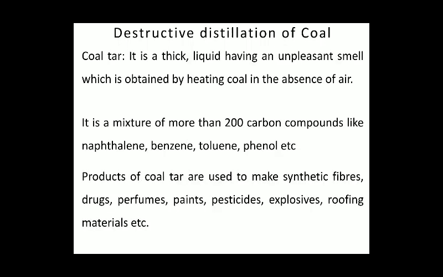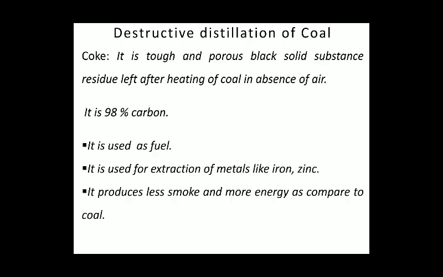Next component is coal tar. It is a thick liquid having an unpleasant smell. It is also obtained by heating coal in the absence of air. It is a mixture of more than 200 carbon compounds, for example, naphthalene, benzene, toluene, phenol. The products of coal tar are used to make synthetic fibers, drugs, perfumes, paints, pesticides, explosives, roofing material.